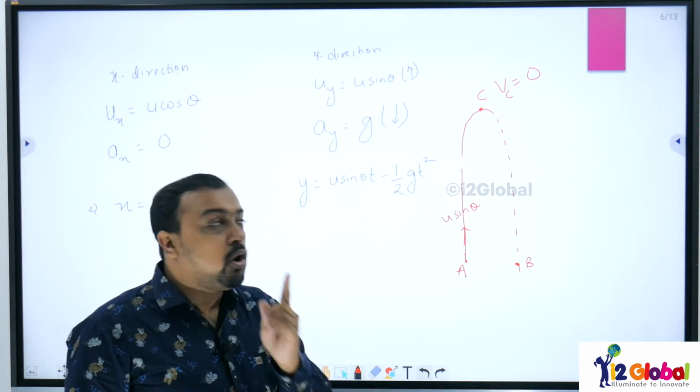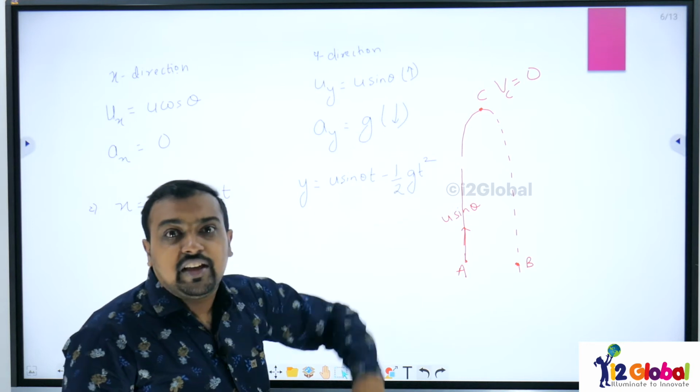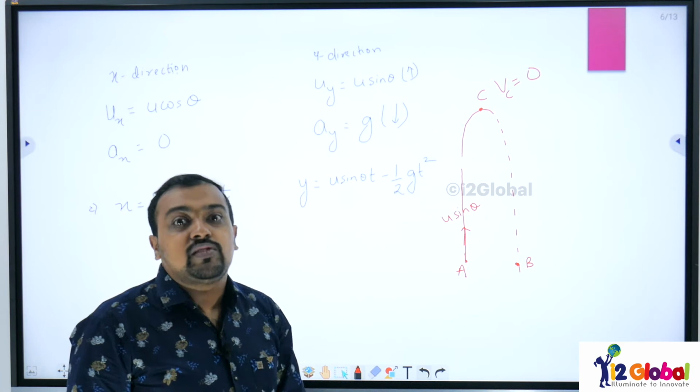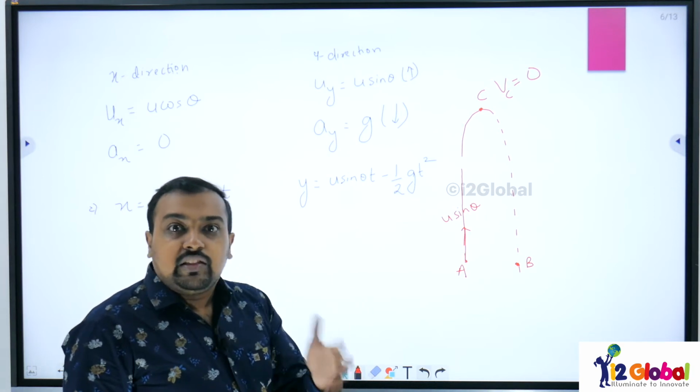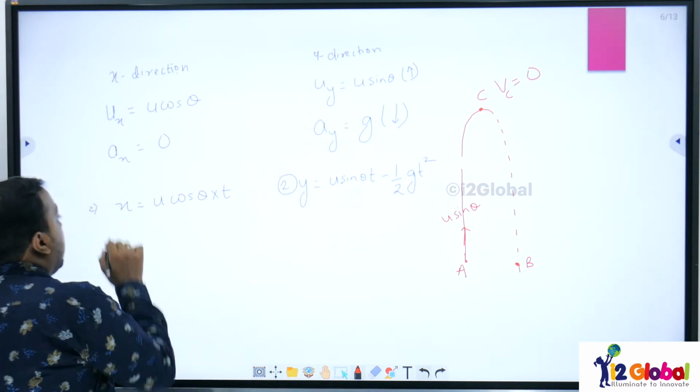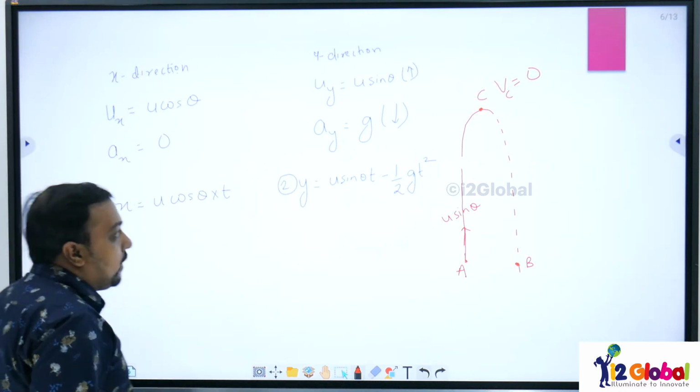Minus because acceleration due to gravity is acting in the downward direction, and u sin theta because initial velocity is in the upward direction. So this will be our equation number 2, and this is our equation number 1.